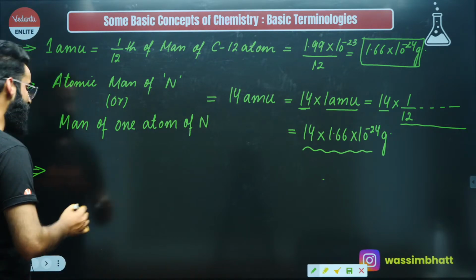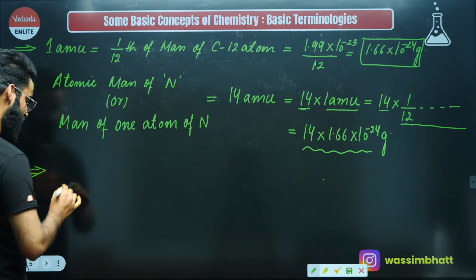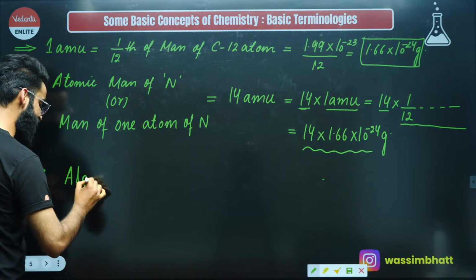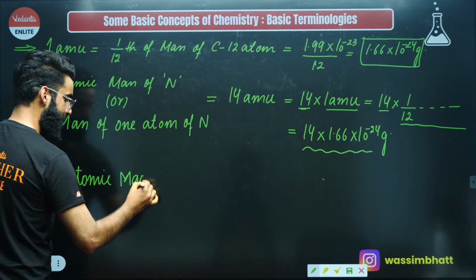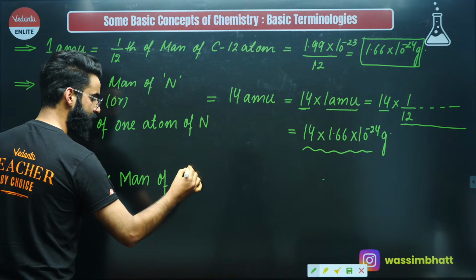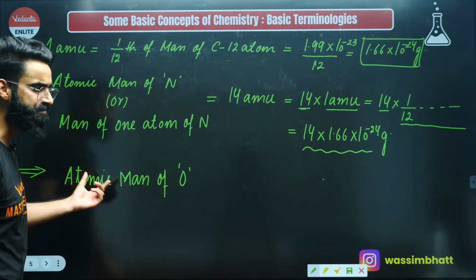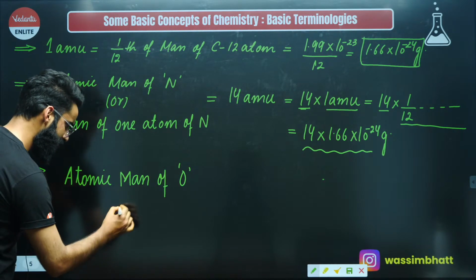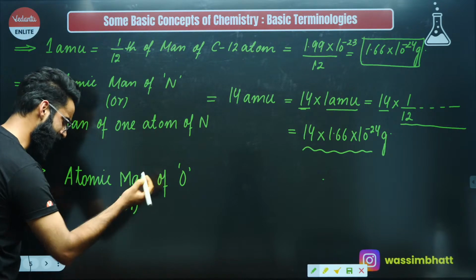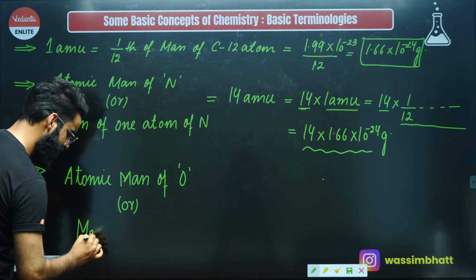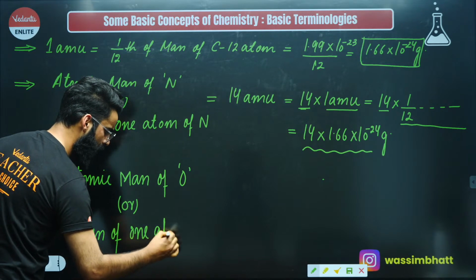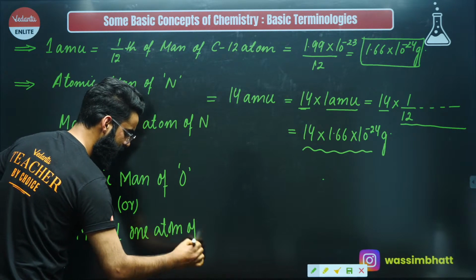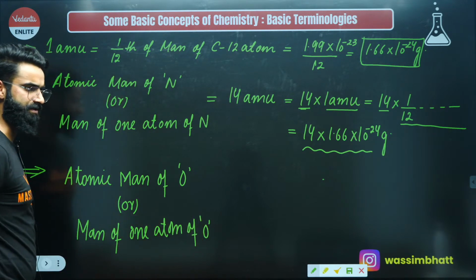Perfect. So I'll be writing one more statement and just decode this statement over here. I'm writing something as atomic mass of oxygen. Can you just let me know what is meant by this term, atomic mass of oxygen? Can I say atomic mass of oxygen is just the mass of one atom of oxygen, right?